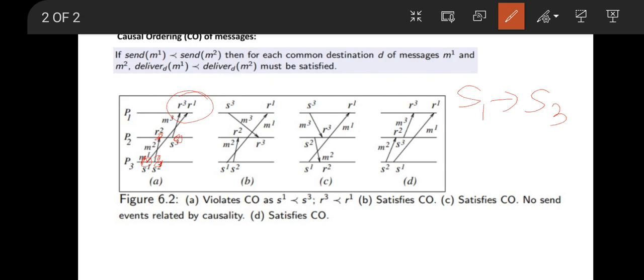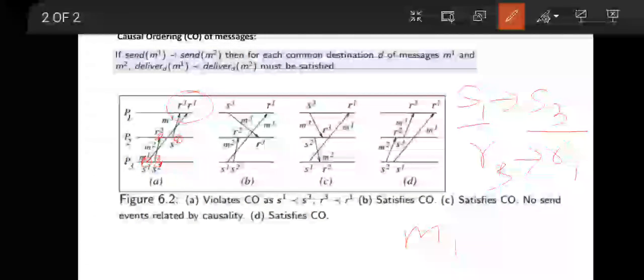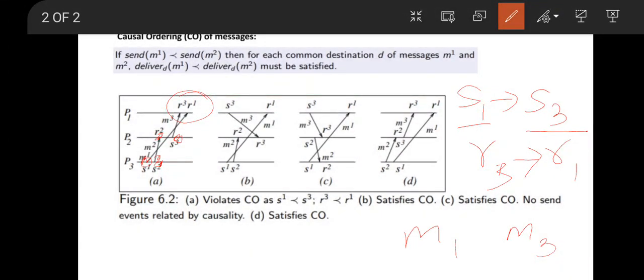Now here, if we see in P1, R3 is happening before R1. Because S1 happened before S3, the expectation was R1 to happen before R3. But if we see here, R3 is happening before R1. So these messages M1 and M3 are not satisfying the happen before relationship.